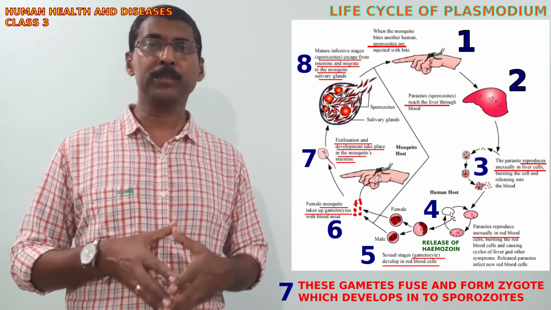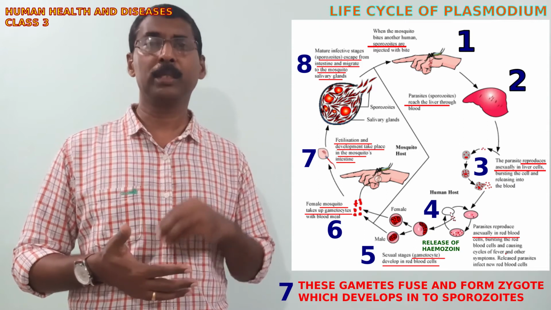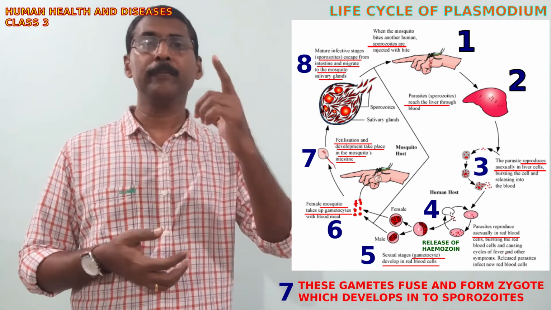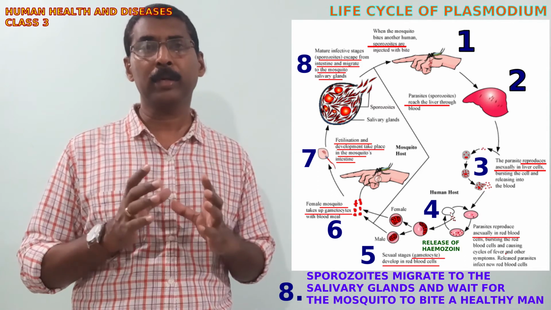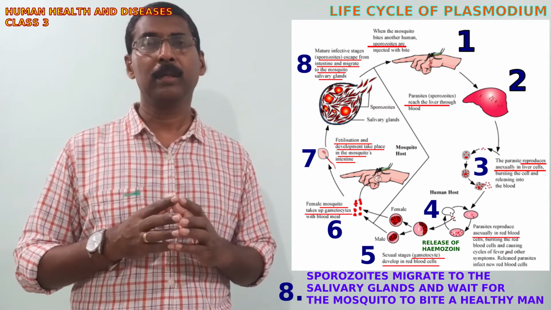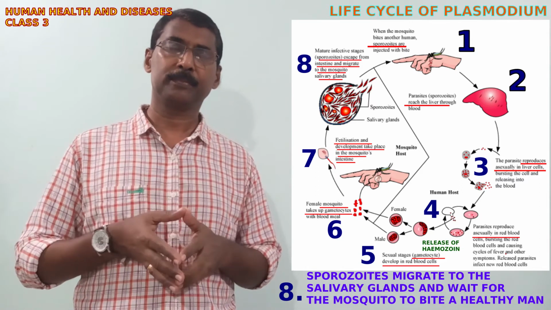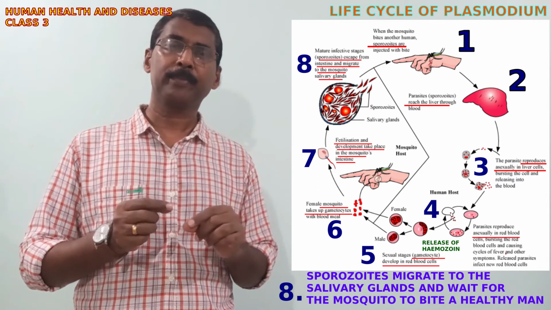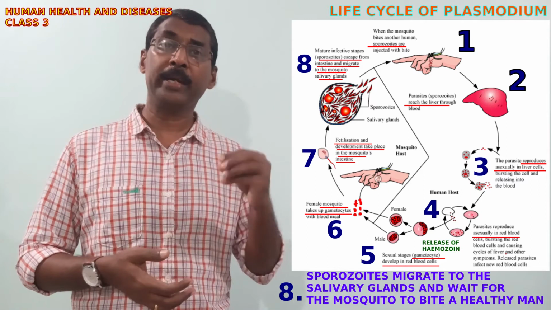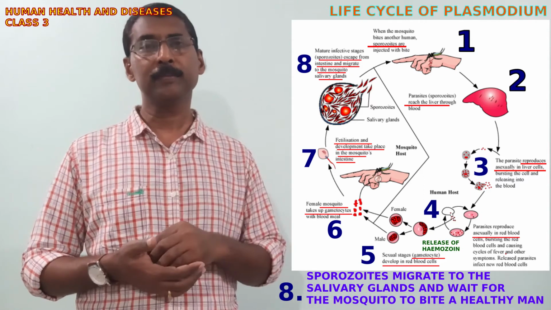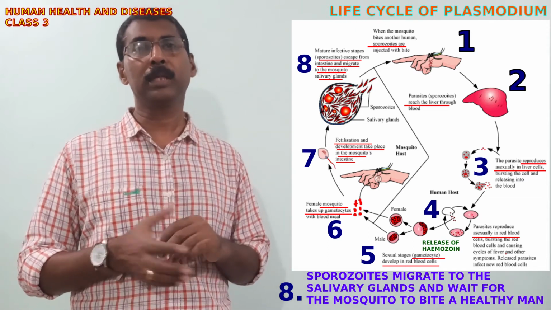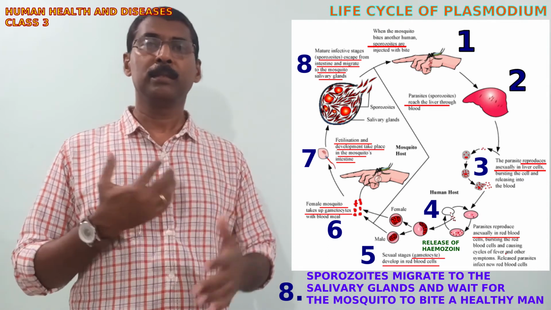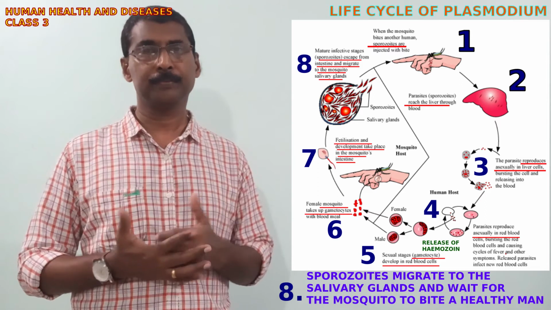These sporozoites from the crop of the mosquito migrate to the salivary gland. They wait for a healthy person. So when this mosquito, whose salivary glands are laden with these sporozoites, bites, they migrate to the bloodstream of a healthy person and the cycle continues.